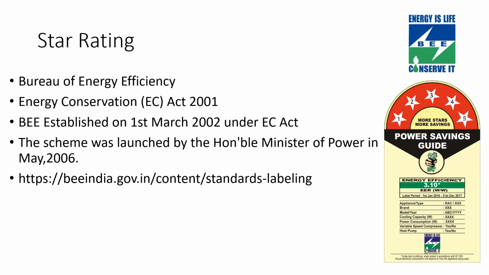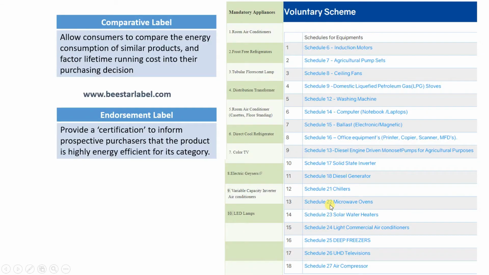Okay, now the star rating, it is related to what? It is related to energy conservation. Okay, why and how we will see. Now there are two types of labels given by BEE. First is the comparative label and second one is the endorsement label.